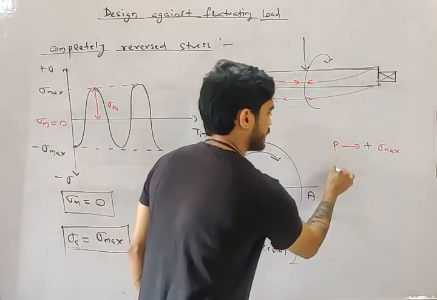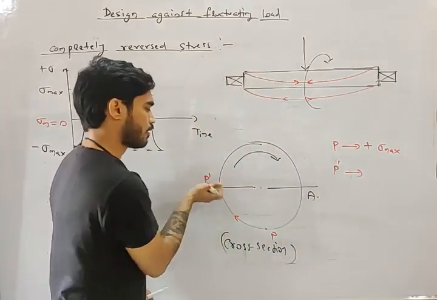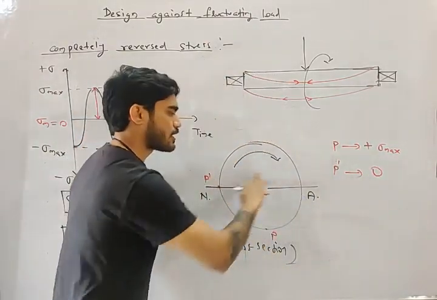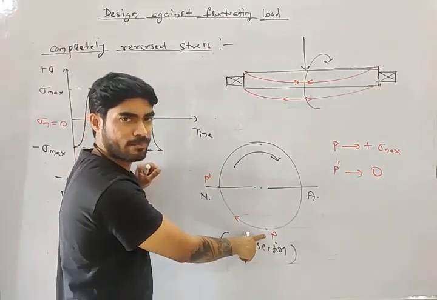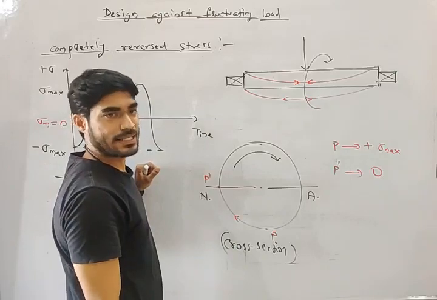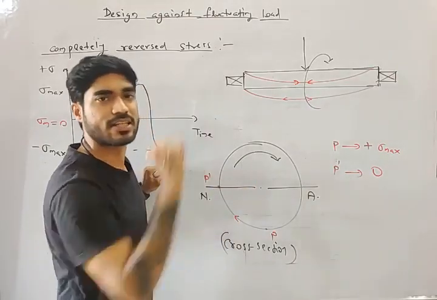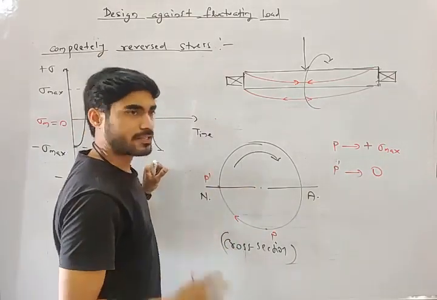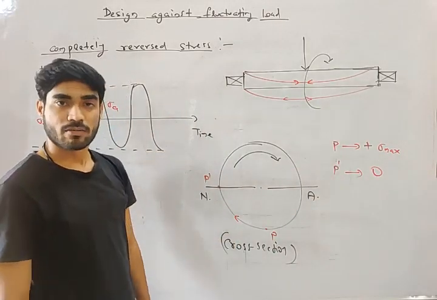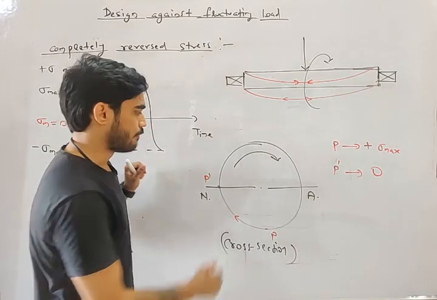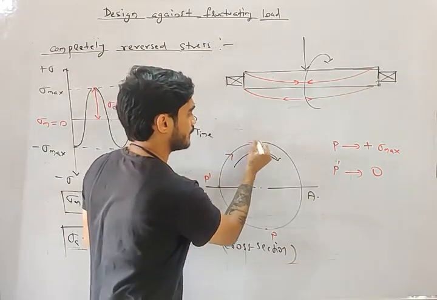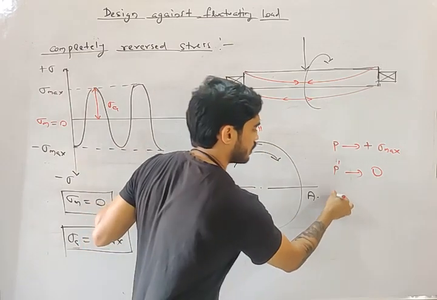So what will be the stress at this point, my friend? It will be 0. Why? Because this point P, due to rotation, has reached the neutral axis, and at the neutral axis stress is 0. At the bottom stress is sigma maximum, but at the neutral axis it is 0. But it will not stop. It will again rotate, and where will it reach? At the top, P double dash.